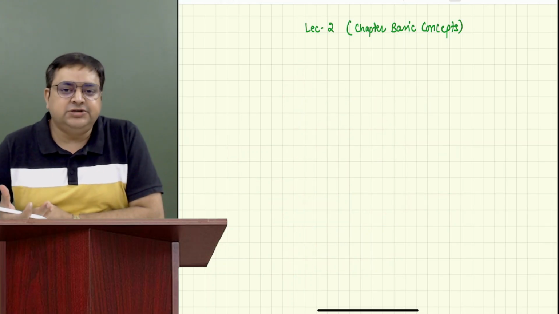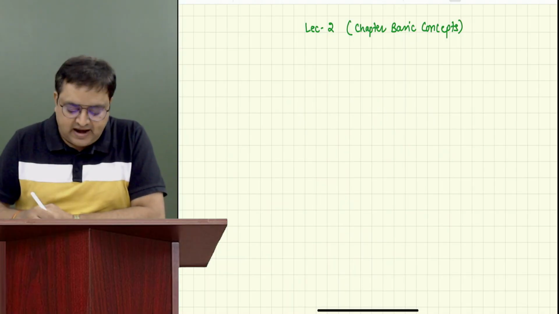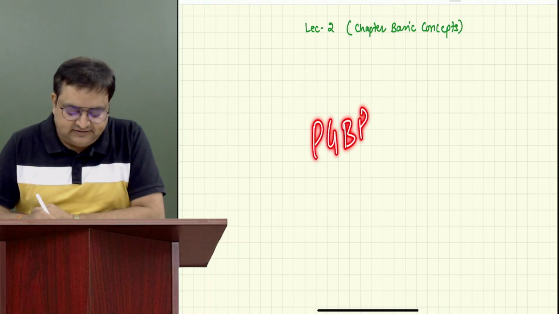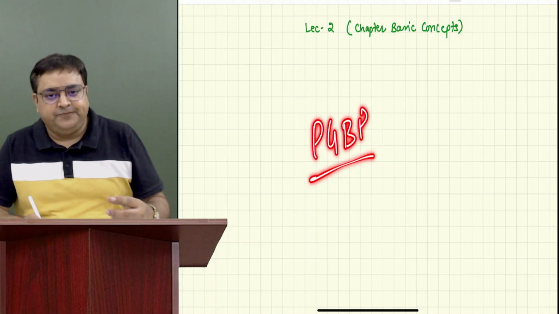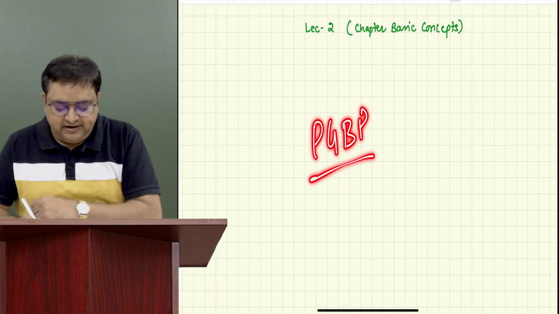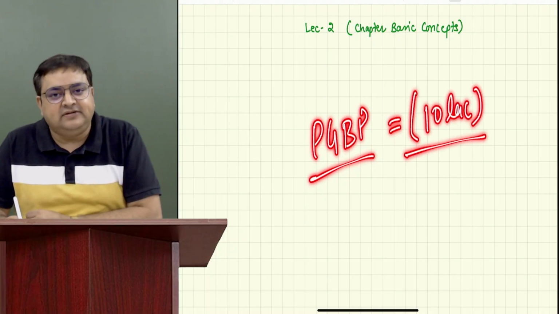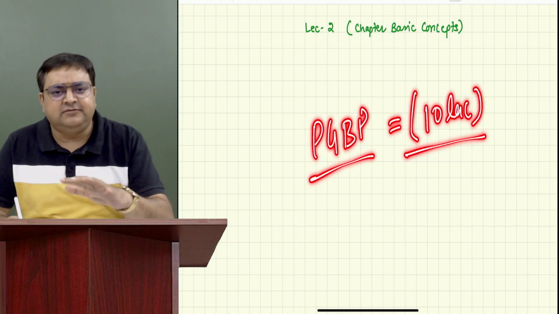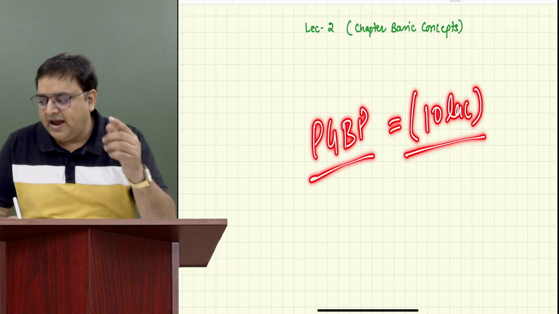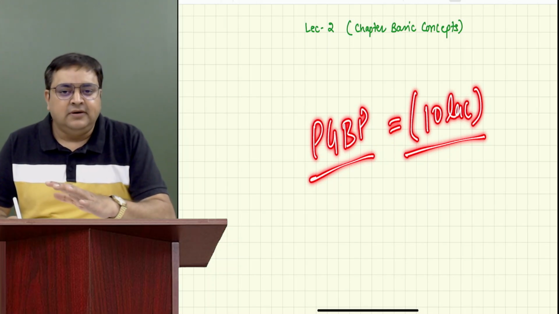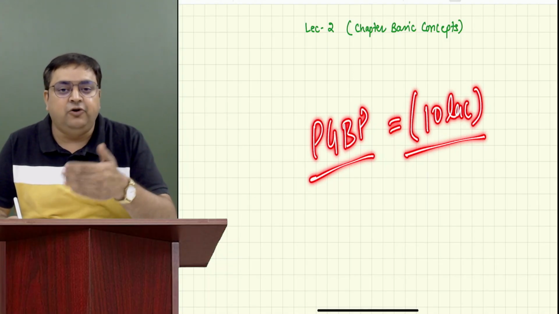Now you might have a question: sir, if a client comes to us and he has a PGBP income, but when we calculated his income for this year, it turns out to be a loss. Let's say he has a loss of 10 lakh, and no other heads of income. Whether he has to pay tax, obviously no. Why? Because he is not earning anything. In fact, there is a loss.